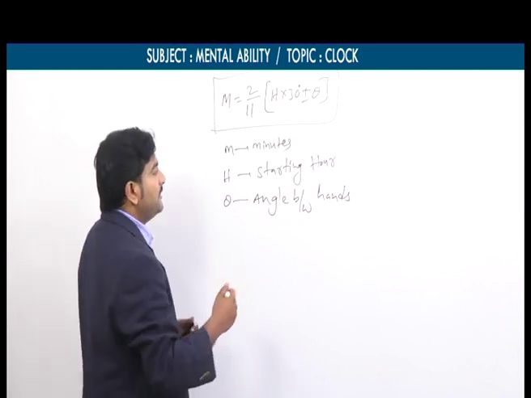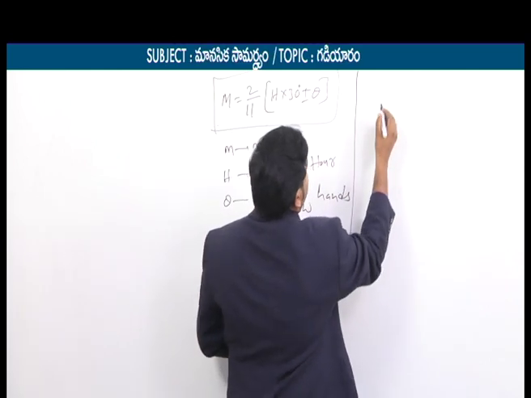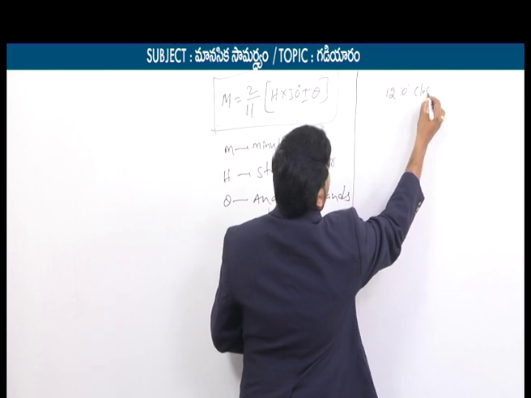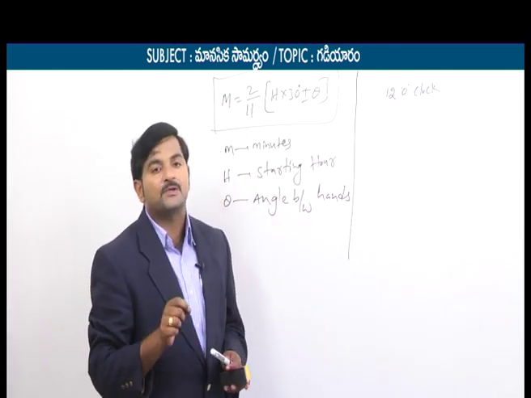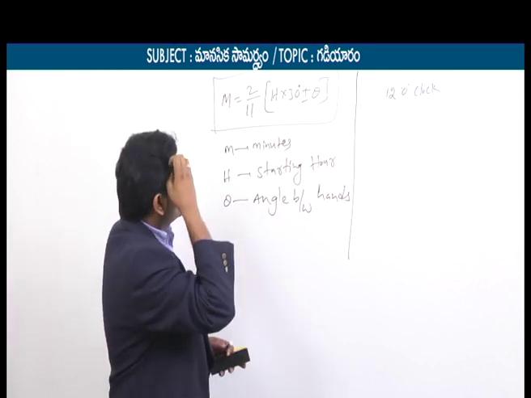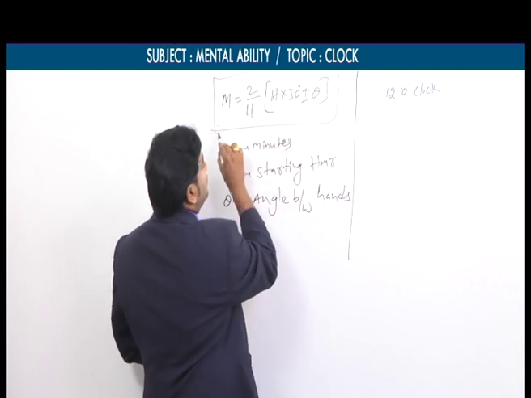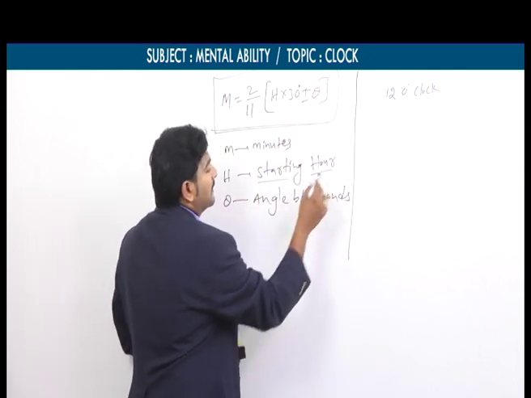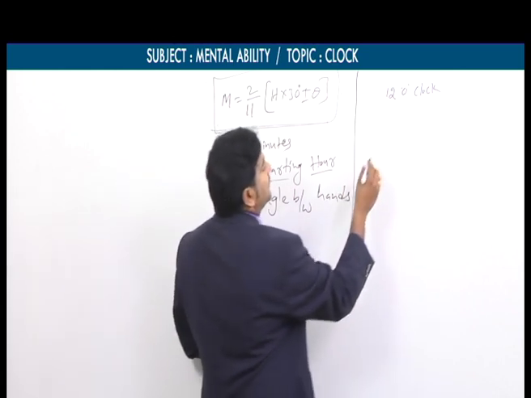When you are substituting in this formula, we have one more condition. If our starting hour is 12 o'clock, instead of taking h equal to 12, we simply have to take h equal to 0. My dear students, in this formula, h means the starting hour. When the starting hour is 12 o'clock, we should simply take it as 0.